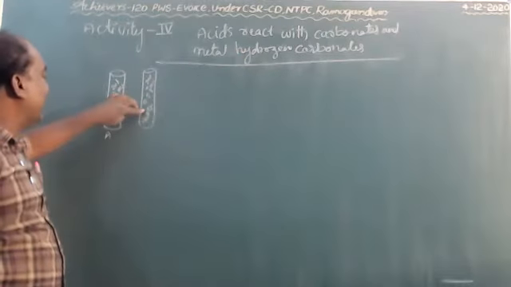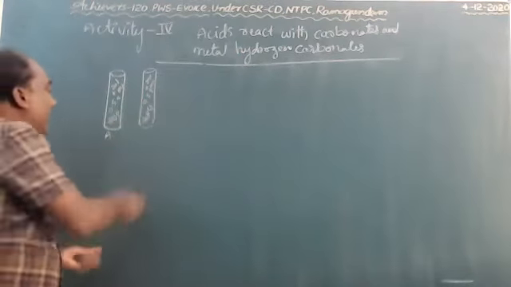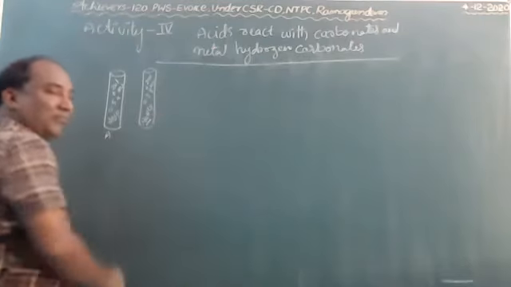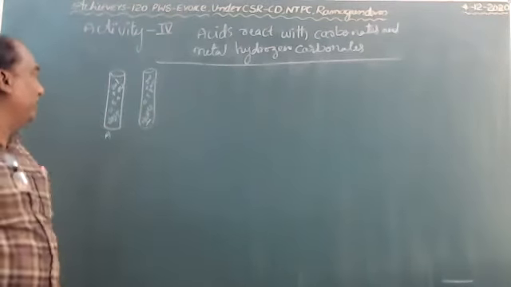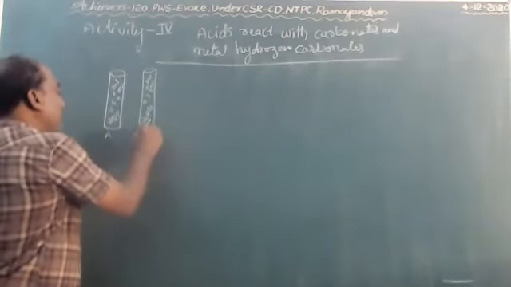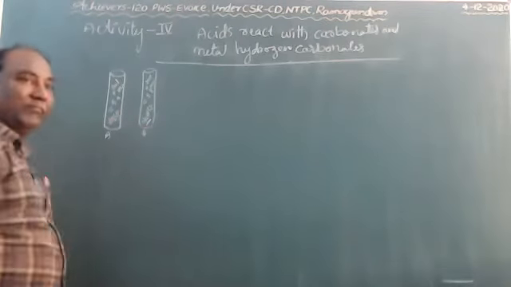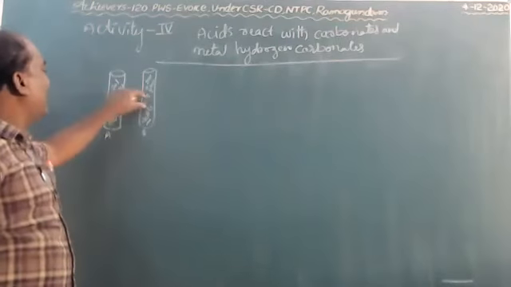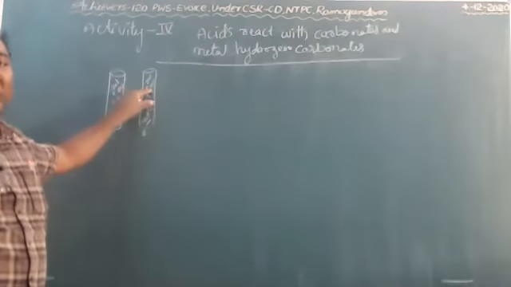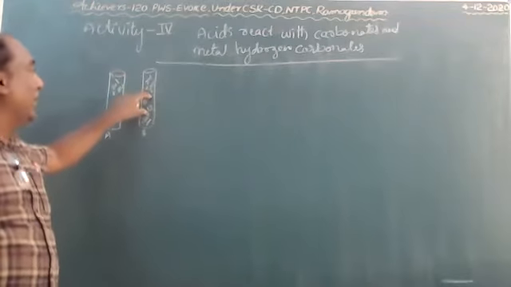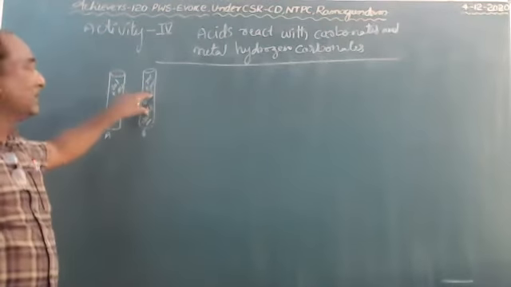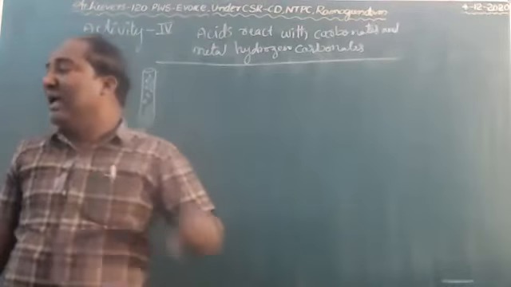Actually this is sodium hydrogen carbonate; here the metal is sodium, that's why we call it metal hydrogen carbonate. Label the two test tubes A and B. To this, add 2 milliliters of dilute HCl. When we add the dilute HCl, both react together and some amount of gas is liberated.